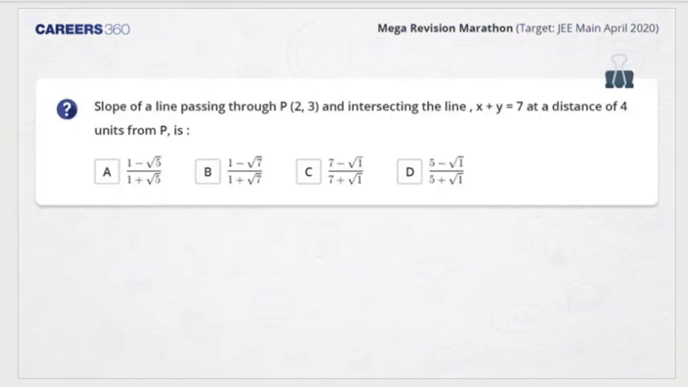Yeah, my pleasure, Senthil. So slope of a line passing through this point and intersecting. Yes, I am getting the answers. Everybody is saying A. Raj is saying A. Pratat is saying B, Amit is saying D. Okay, very good. Sai is saying B. Let's see how will we solve this.